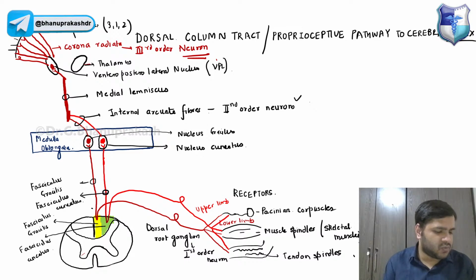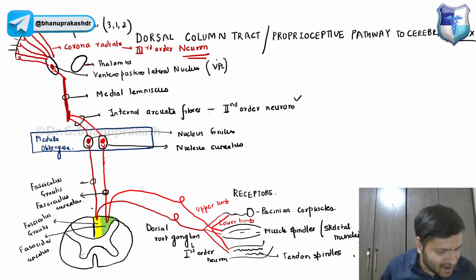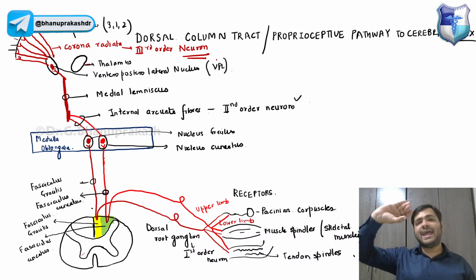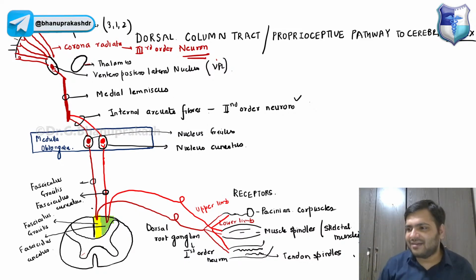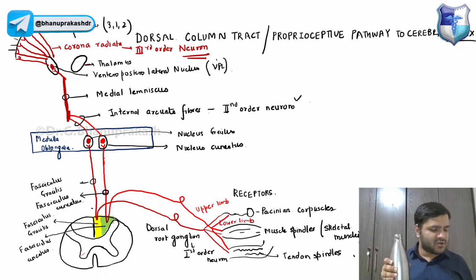Is this clear to everyone over here? Just give me a thumbs up, guys, if you understood this dorsal column tract. Now I will be coming to one of the questions that I think Azan has asked me: sir, nothing is coming to the gray matter, how is it possible? So let us try to solve this particular problem also. Rajesh, it is clear. Okay, what about others? Please let me know if it is done and dusted from your end.